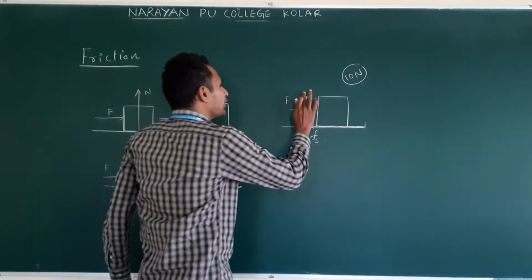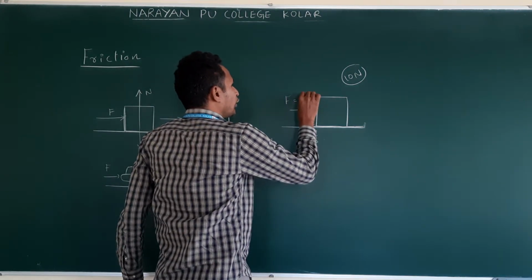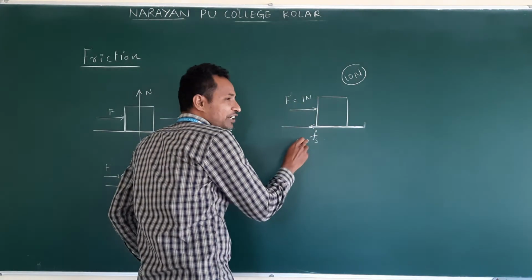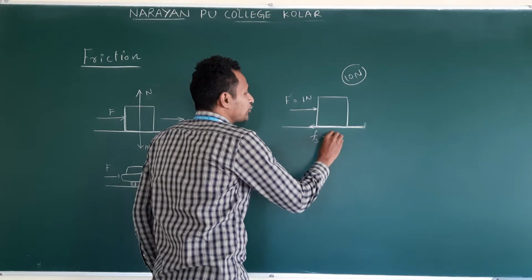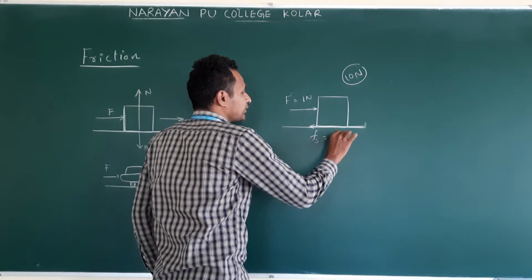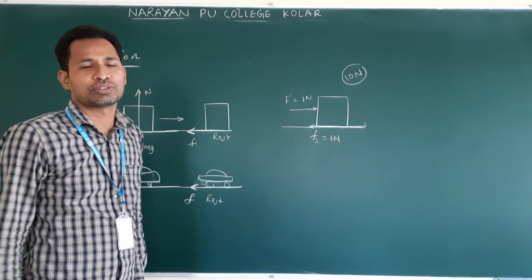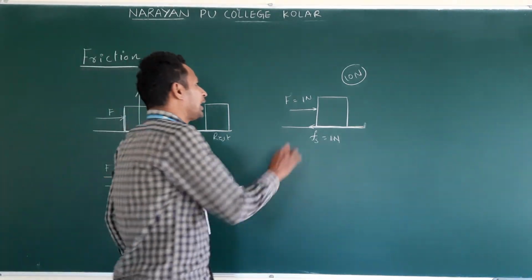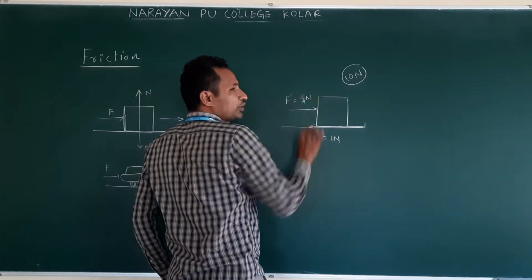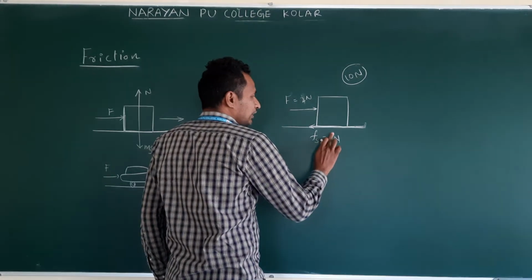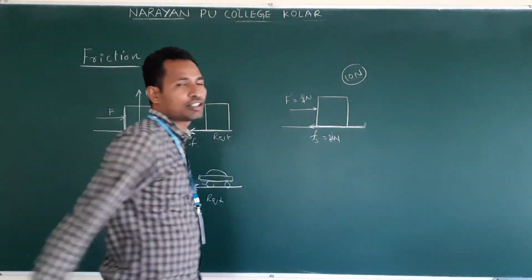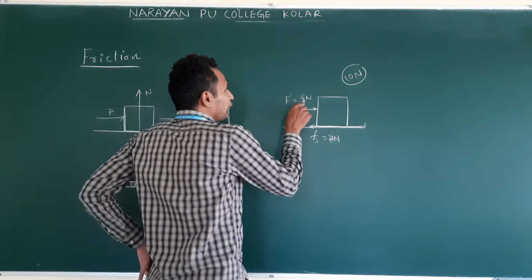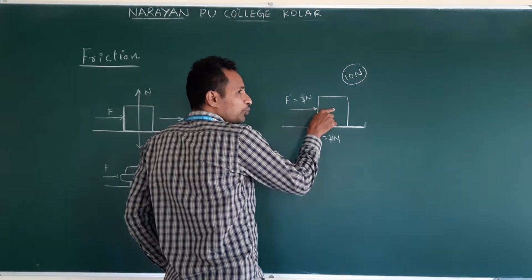Understand? Now when I apply 1 newton, what is the magnitude of static friction? Also 1 newton. If I apply 2 newtons, again static friction is also 2 newtons, because when we apply the 2 newtons, the body will not move.